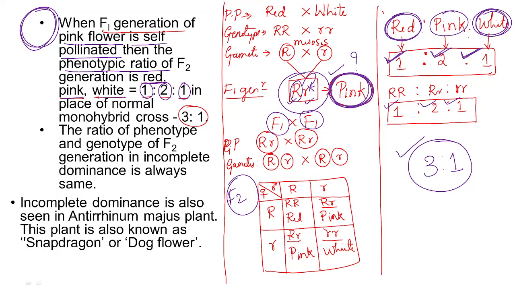Even though all the F1 individuals are pink in nature, when the F1 individuals are self crossed or self pollinated, in the F2 generation we have got red as well as white color, which are the parental characters.